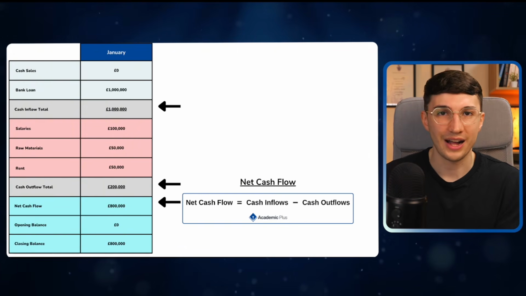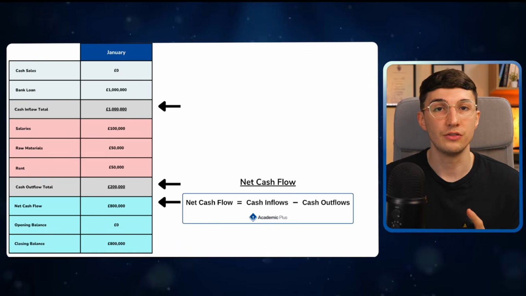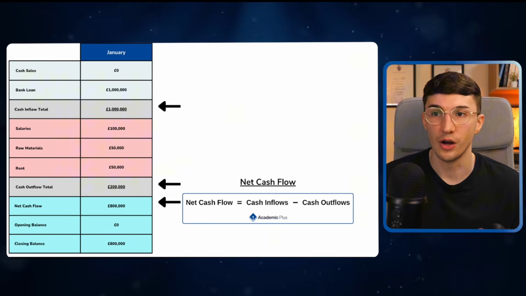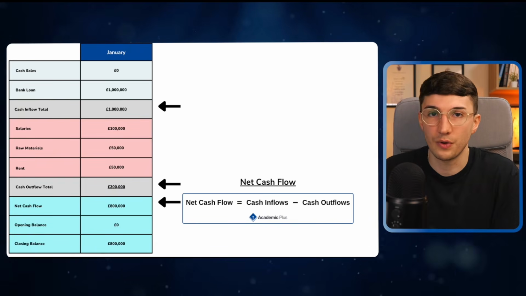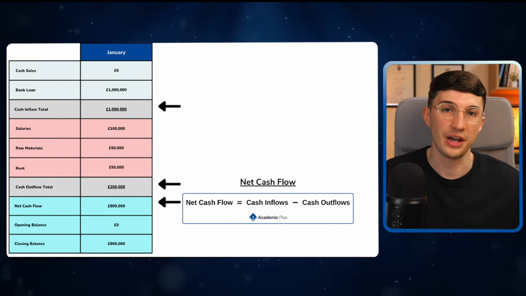Then we're on to some of our calculations. The first thing we need to do is to calculate the net cash flow. The formula is really simple. All you do is take your total cash inflows minus your total cash outflows.